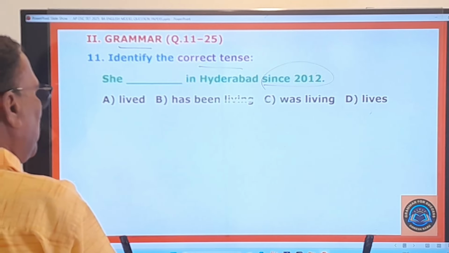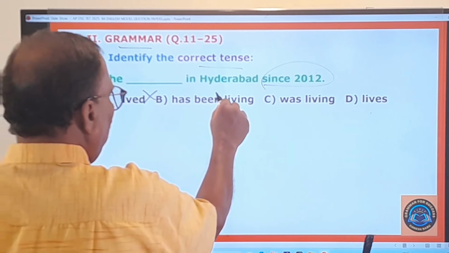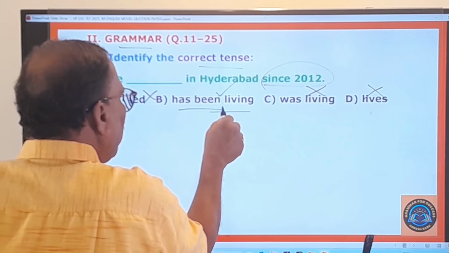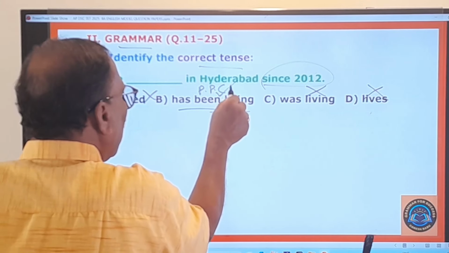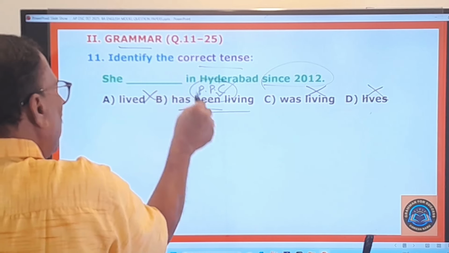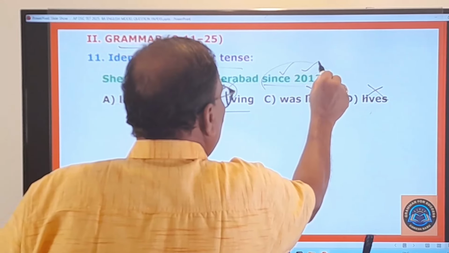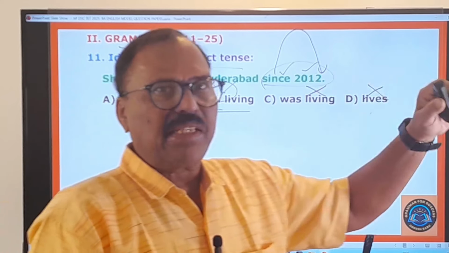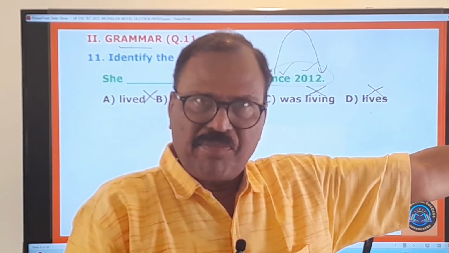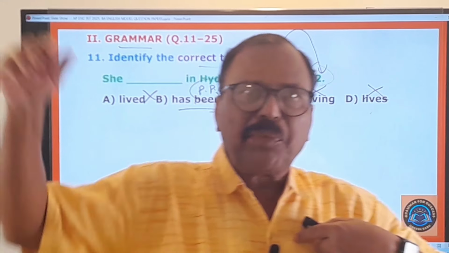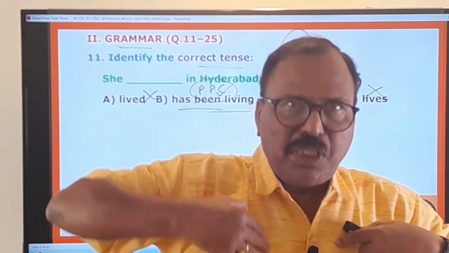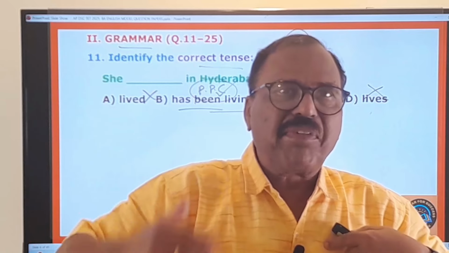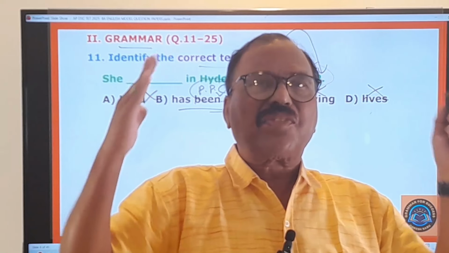So what tense should be used there? Lived? No. Has been living? Yes. Was living? No. Lives? No. Because has been living means this is present perfect continuous tense. This only should be used in this. It is because in this sentence there is since plus point of time. Remember, whenever there is since plus point of time in the given sentence, in the front part of the sentence, there must be used either present perfect tense or present perfect continuous tense. This is a standing rule.